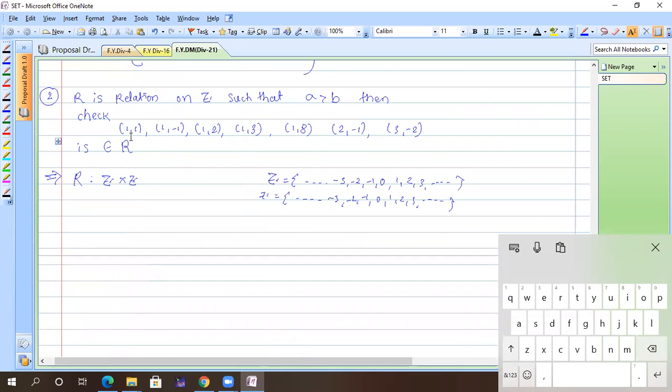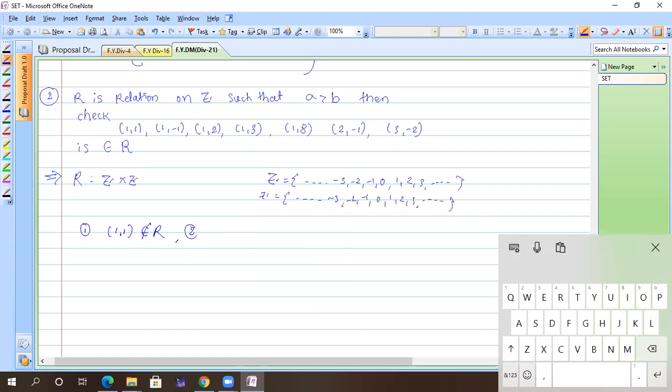Now tell me whether (1, 1) belongs to the relation or not. No, it does not belong. Number 2: (1, -1). Does it belong to the relation? Yes, because 1 is greater than -1. Clean and clear, everyone. What about the third one? I can write directly: this does not belong, this belongs, this does not belong.